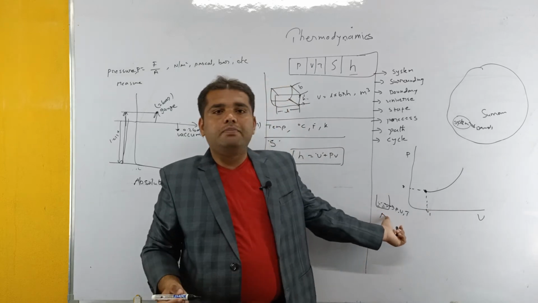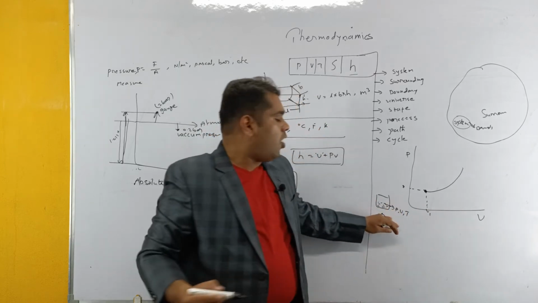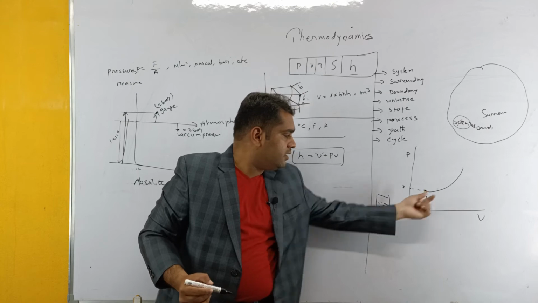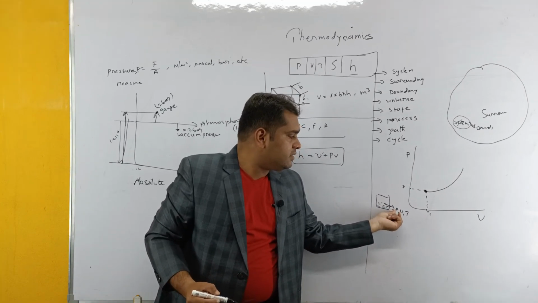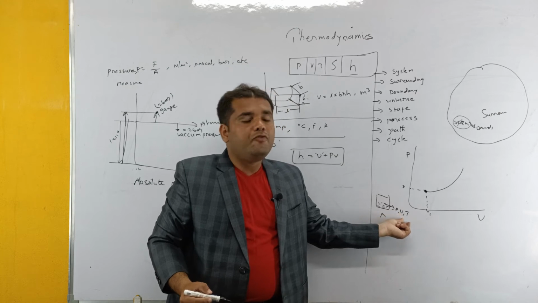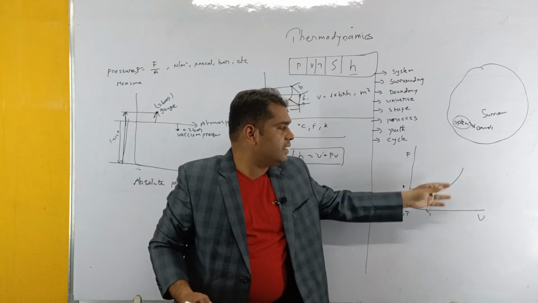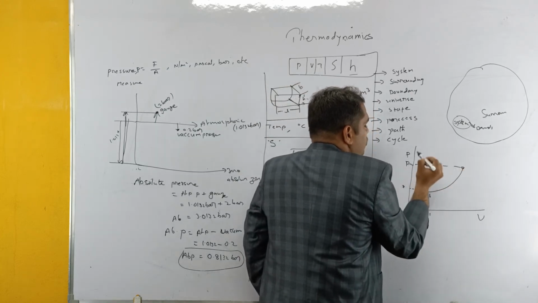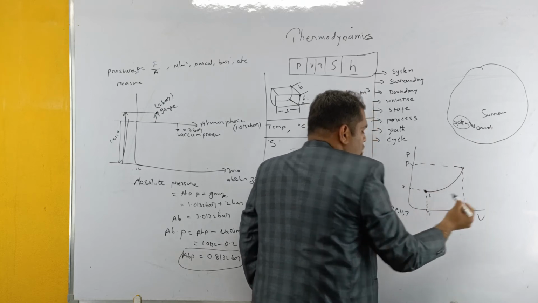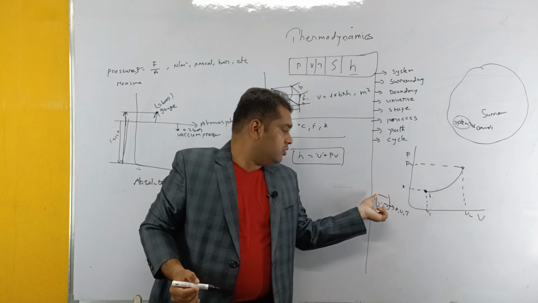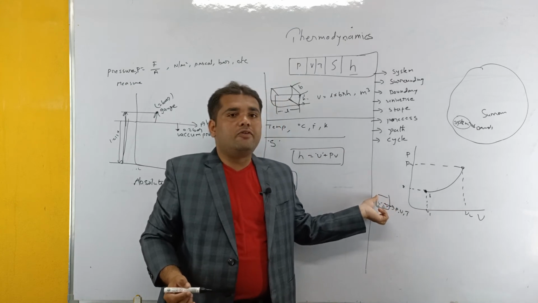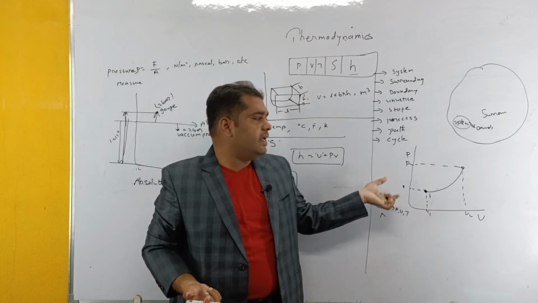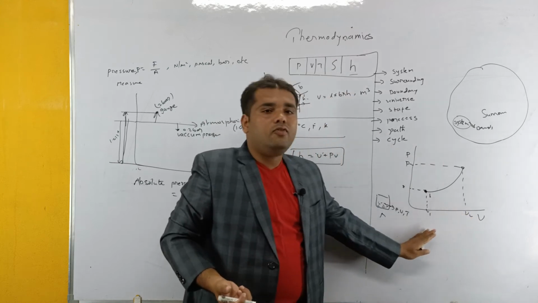If you heat the water after closing a lid, what happens? The water is entirely converted into steam. During the conversion to steam, the lid is closed, so the pressure and volume are going to vary. Pressure will automatically increase, say from 0.1 to 0.2, that is P2, and the volume is increased, that is V2. How does the volume increase? The liquid state, water, is totally converted into the gaseous state, that is the vapor state. During the vapor state, the volume will increase. That's why V2 is more than V1.